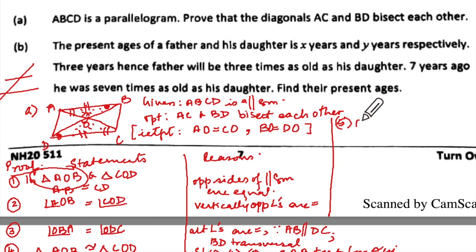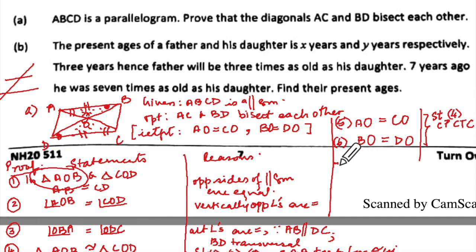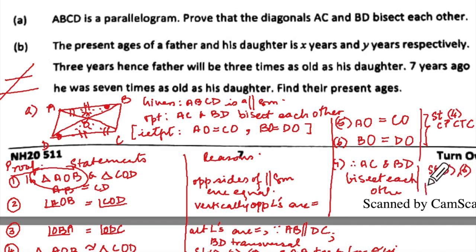So AO will be equal to, from this triangle, CO. Okay, and sixth one, what I'll say, BO, and equal to what? DO. And this both will be together from statement which one? 4 and CPCTC. Okay, and then you will say seventh one, therefore AC and BD bisect each other. And this will be from which one? Statement 5 and 6 and proved.